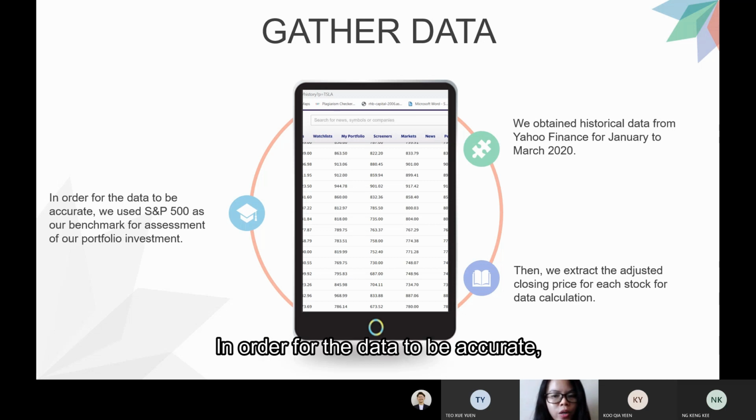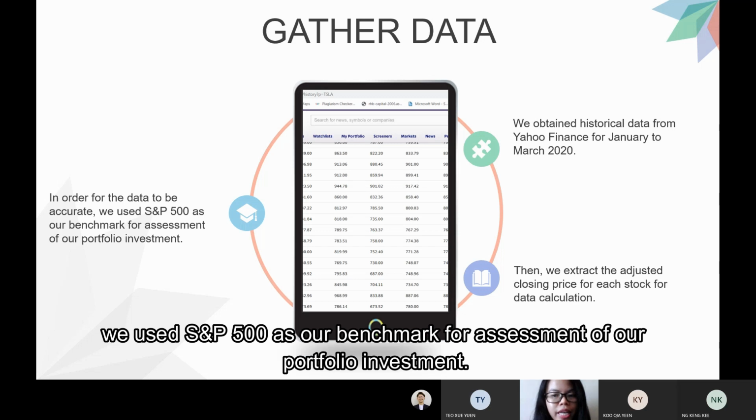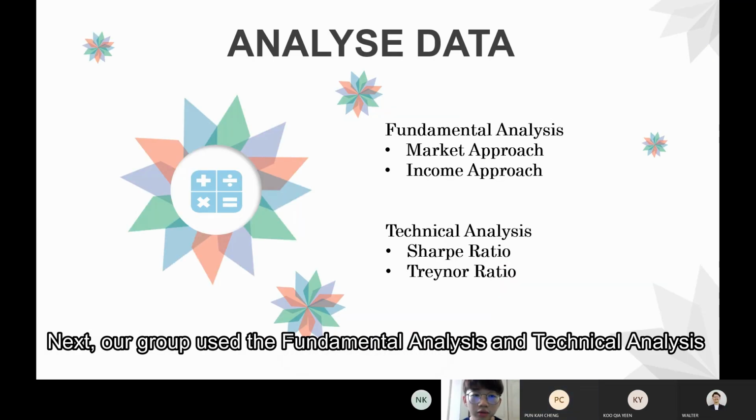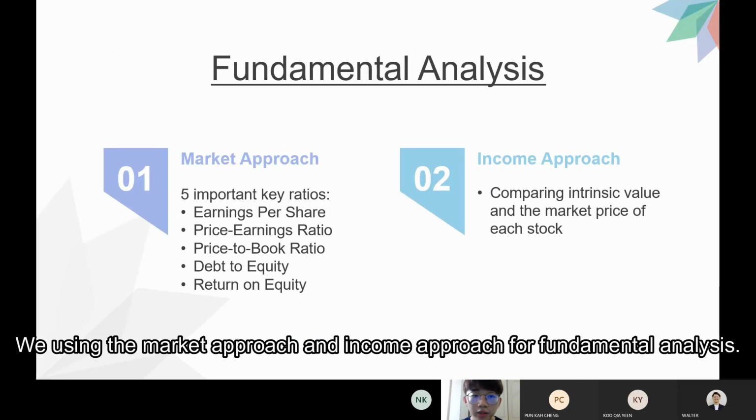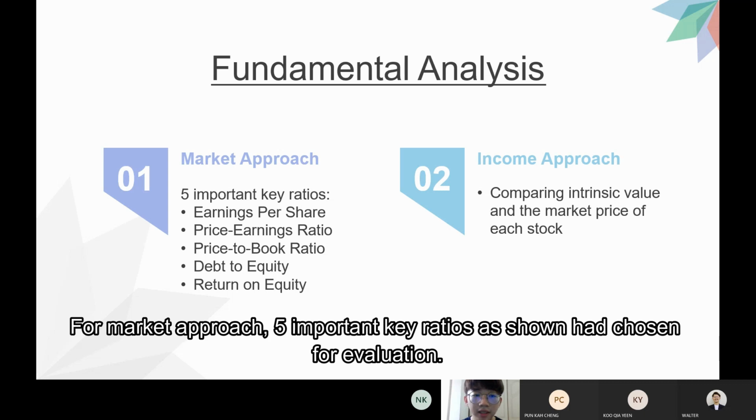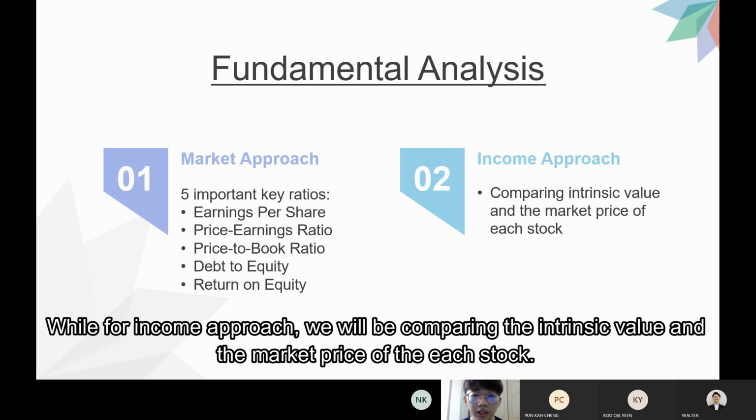In order for the data to be accurate, we use S&P 500 as our benchmark for assessment for our portfolio investment. Next, our group used fundamental analysis and technical analysis to evaluate the performance of the portfolio. We're using the market approach and income approach for fundamental analysis. For market approach, 5 important key ratios as shown have been chosen for evaluation, while for income approach, we will be comparing the intrinsic value and the market price of each stock.